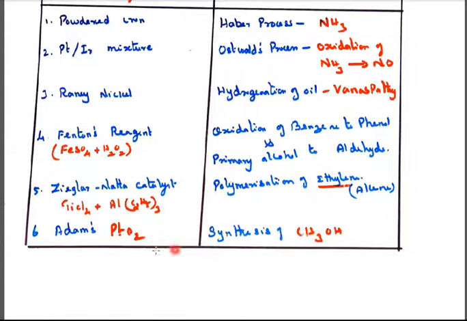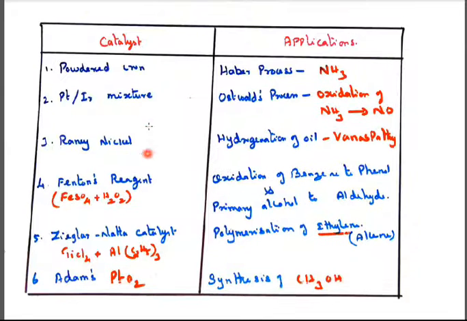For the synthesis of this poisonous alcohol, we need Adams catalyst. This is also one mark. What is Adams catalyst? Platinum oxide, PtO2, is called Adams catalyst. So remember all the catalysts and say them correctly for the process.